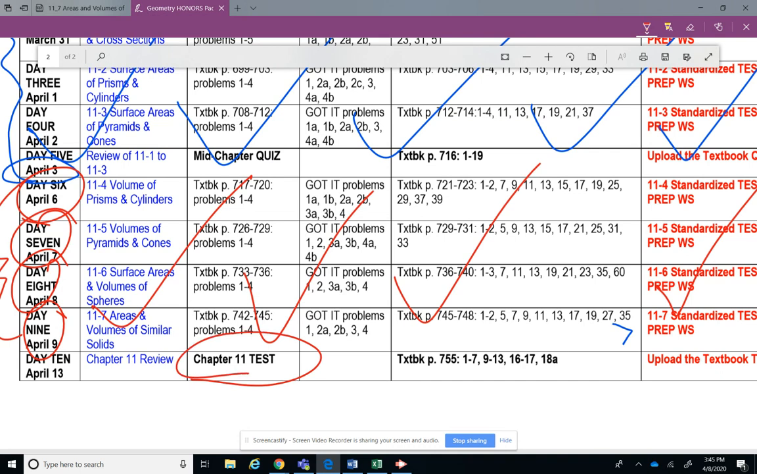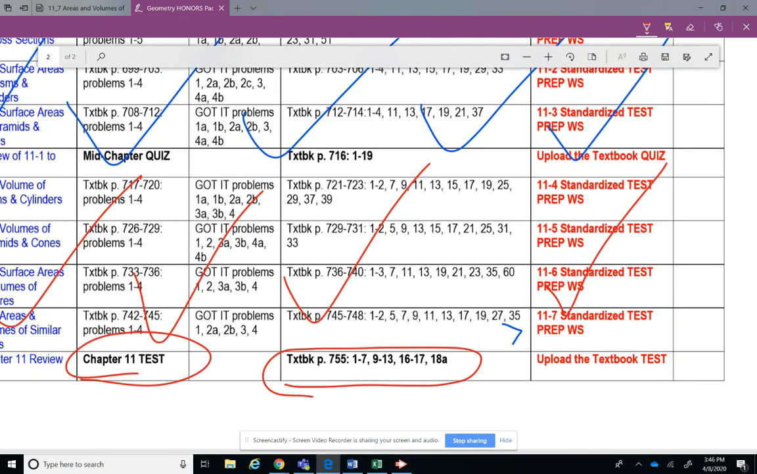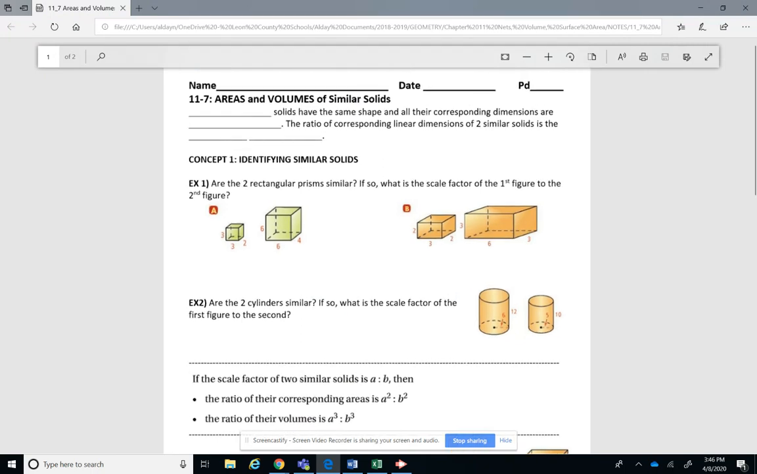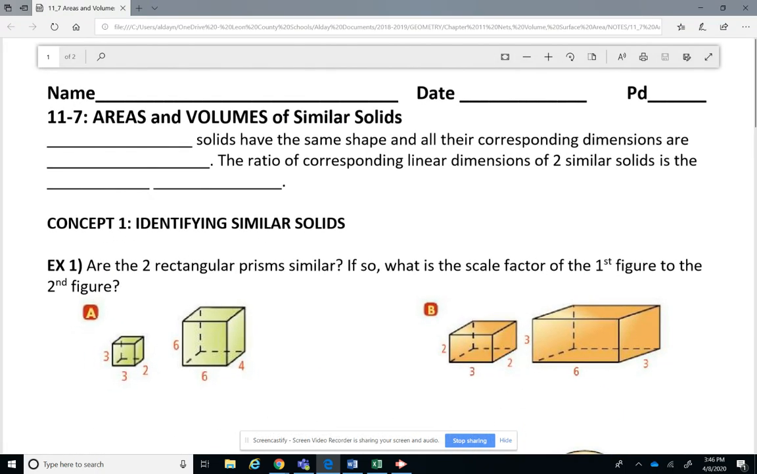Of course, it's open book. So here are the textbook pages. You're going to write it yourself. You're not going to write on a worksheet page. You're just going to do it on notebook paper. You're going to upload the test by midnight, April the 13th. Now, you're welcome to do it before then if you want. And then I'll have some new lesson plans up for you probably this Friday or at least by Sunday evening. All right, so let's go ahead and go into today's lesson.